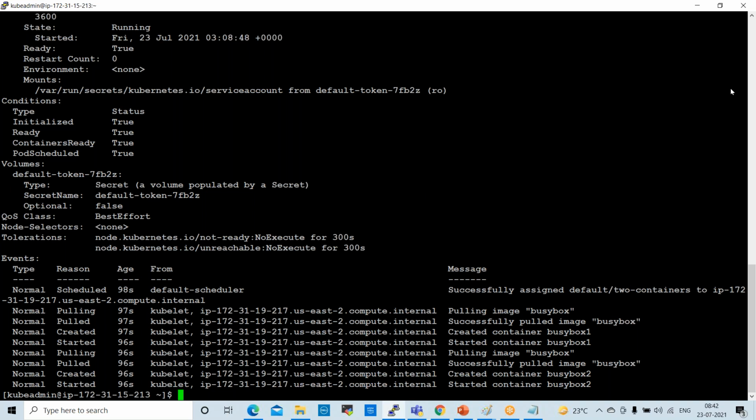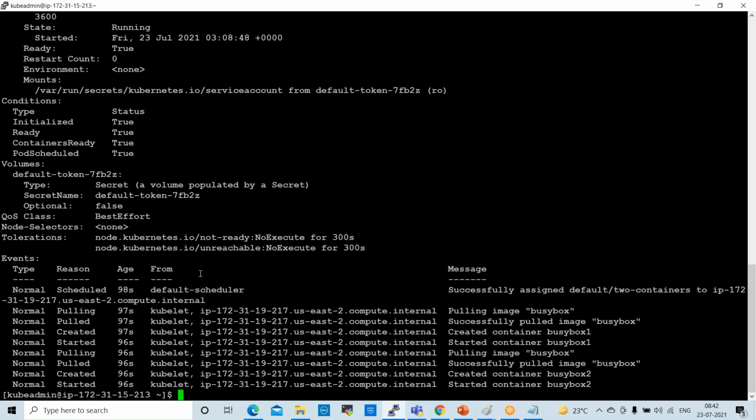What is this image BusyBox? Some image. BusyBox is an image we use for working on networking concepts. We worked in Docker also, right? So BusyBox is an image for working on networking concepts for test labs. Okay, it is a manifest image, a sample image. Image is the layer, we know, right?